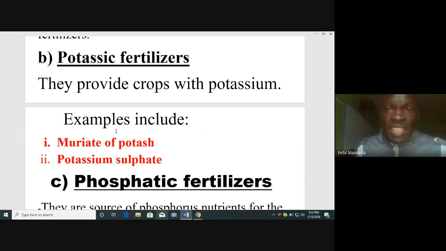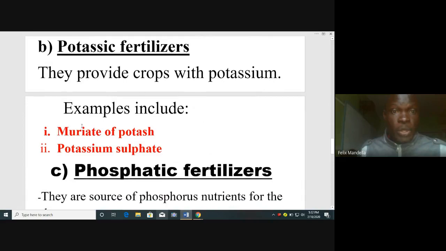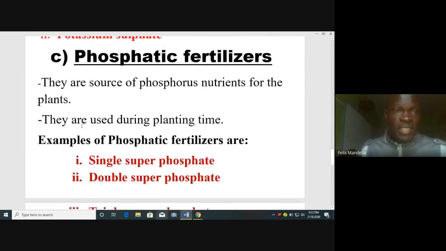They provide plants with potassium. Straight fertilizers. Potassium is a macronutrient provided by muriate of potash and potassium sulfate. Good. Let us go to the next one very fast.